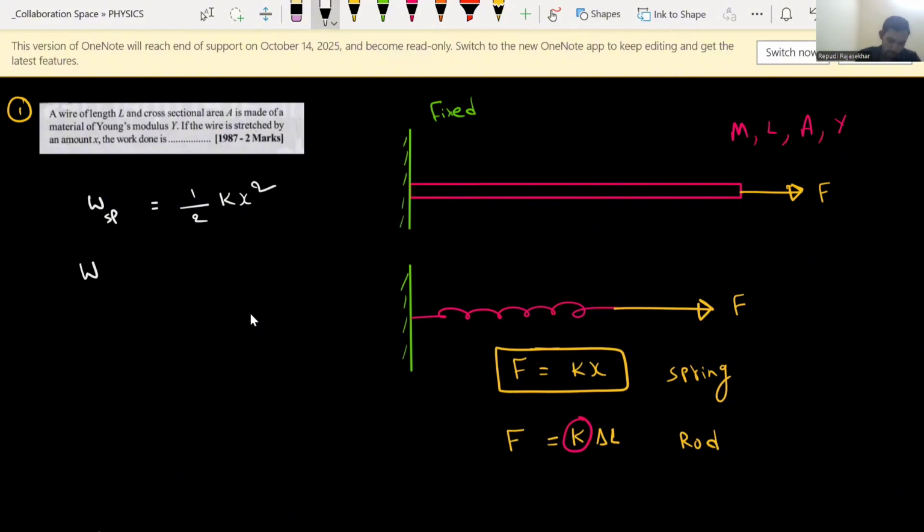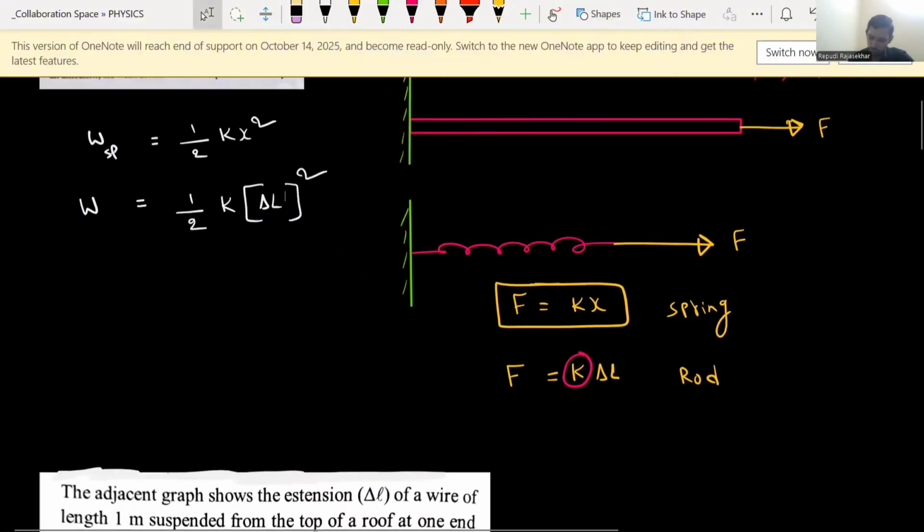Similarly, how much work is done by the applied force to stretch this total wire? That is half into K into delta L whole square. Now I have to represent the K value in terms of L. So how to write this? Let us consider,